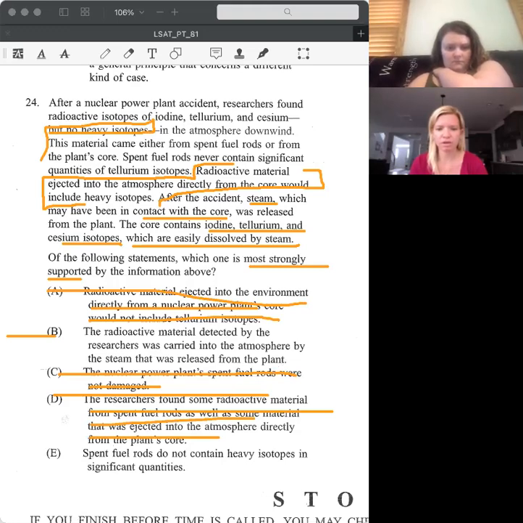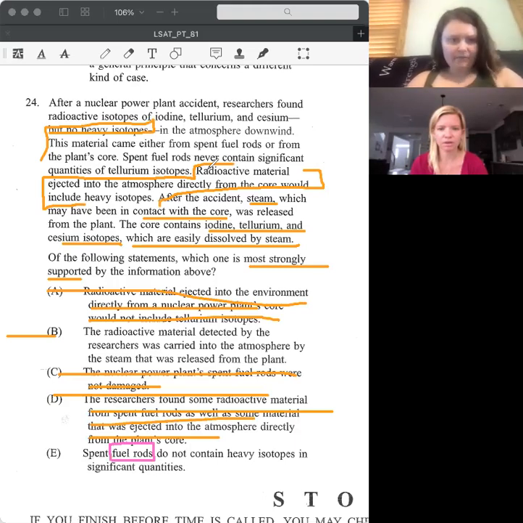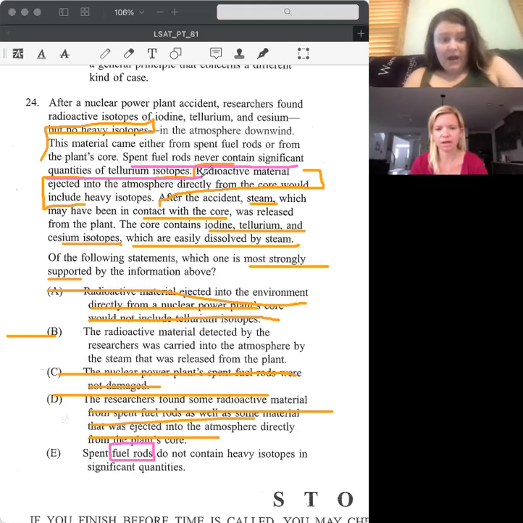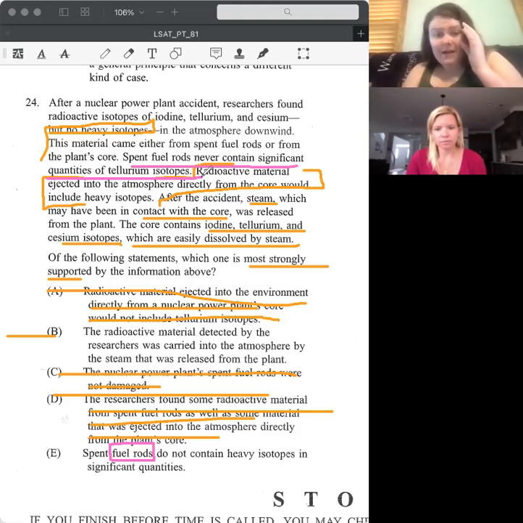Spent fuel rods do not contain heavy isotopes in significant quantities. What do we know about spent fuel rods? They never contain significant quantities of T isotopes. That's all we know. So could they contain or not contain heavy isotopes in significant quantities? Absolutely. It could be true, but it might also not be true.